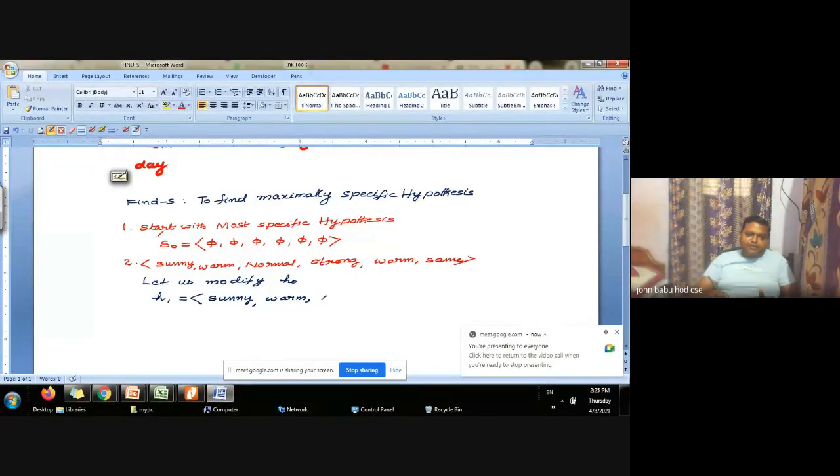When I compare normal and phi, normal is accepted in hypothesis because example says when it is normal he will enjoy. And when I compare strong and phi, according to the example, strong is acceptable in hypothesis. Warm and phi, warm is more acceptable, and same.